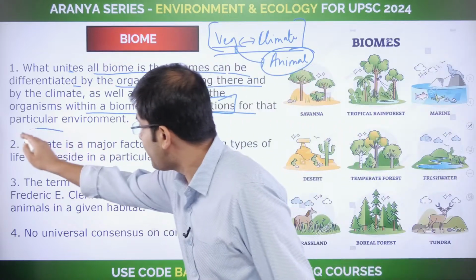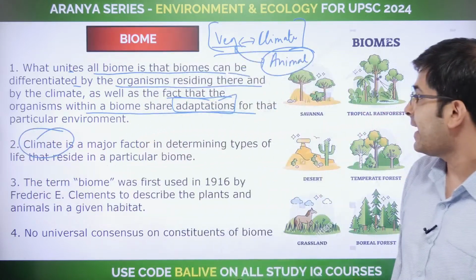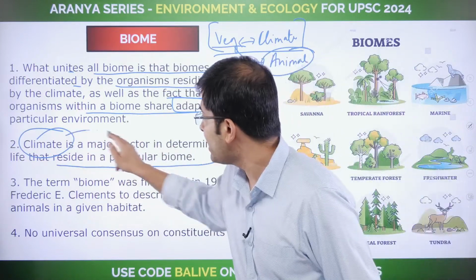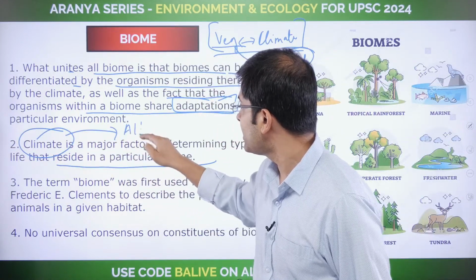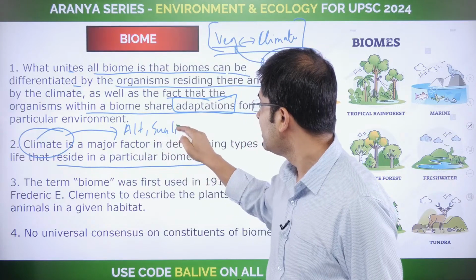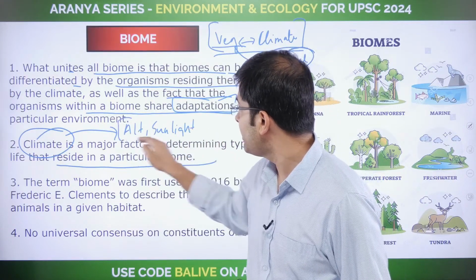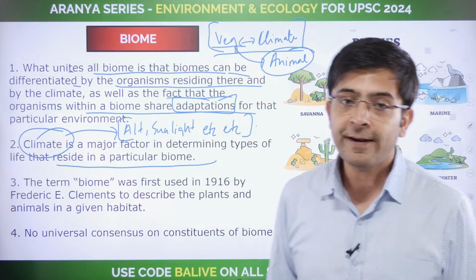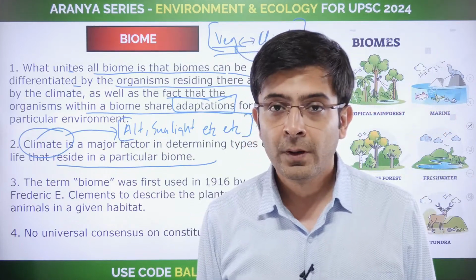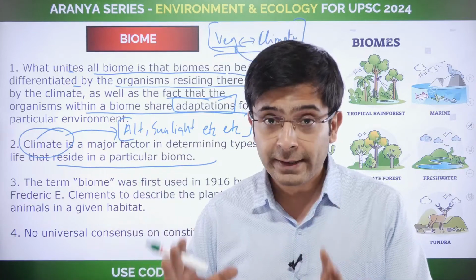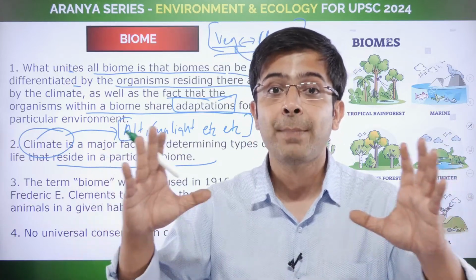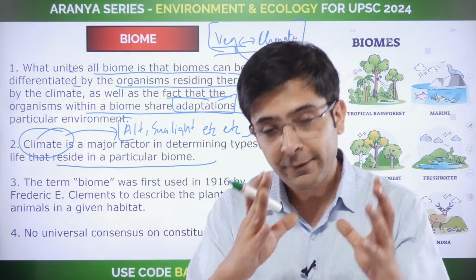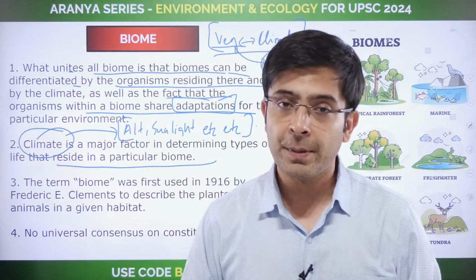So what is the major factor? Climate, which is a major factor in determining the type of life that exists. Climate is again determined by several factors: altitude, sunlight, the different NCERT-level factors, etc. You will go figure it out. What are the factors that influence climate? All of them together are going to influence the biomes, the type of plant vegetation and animal life that will come up.